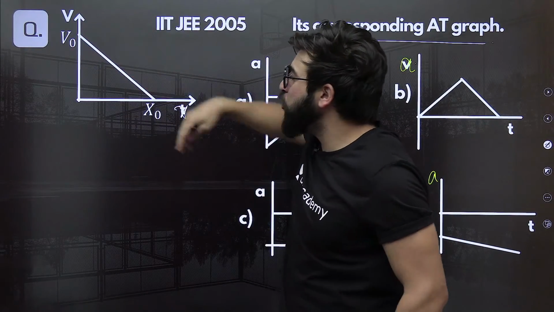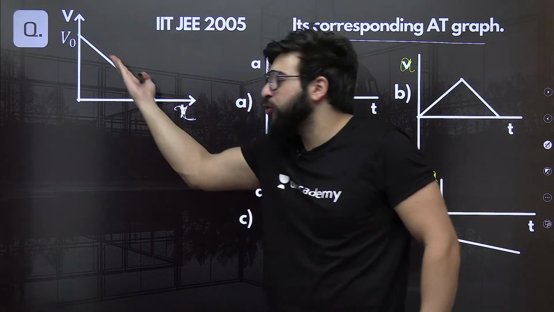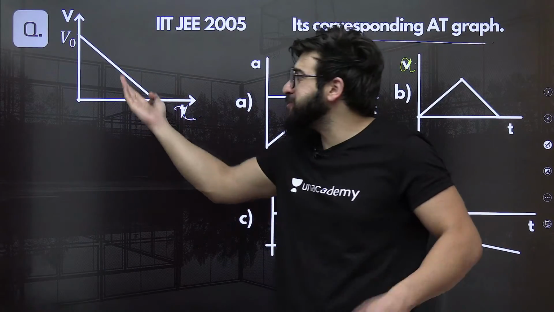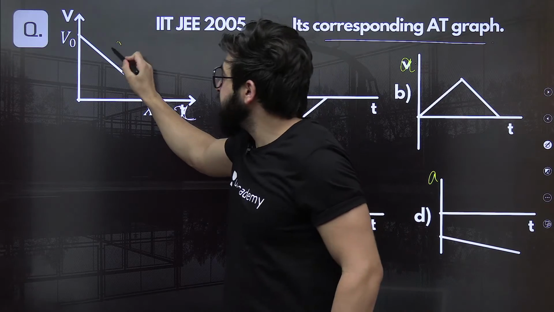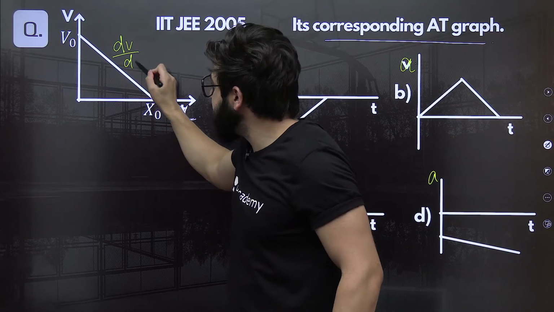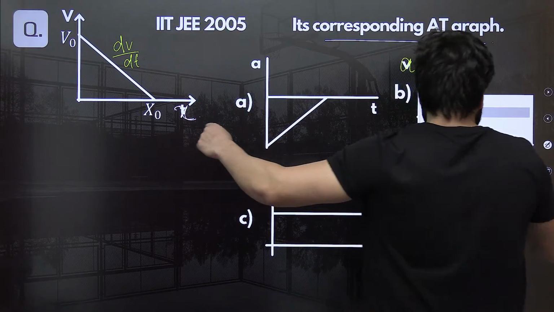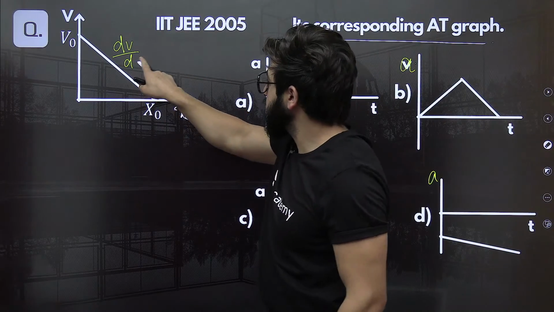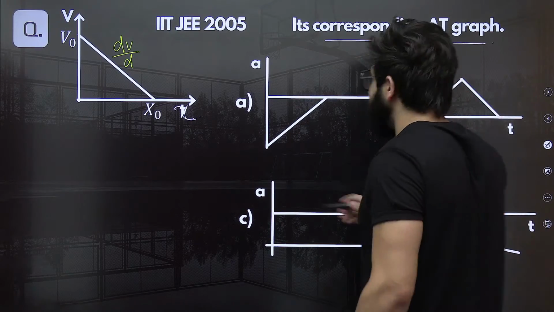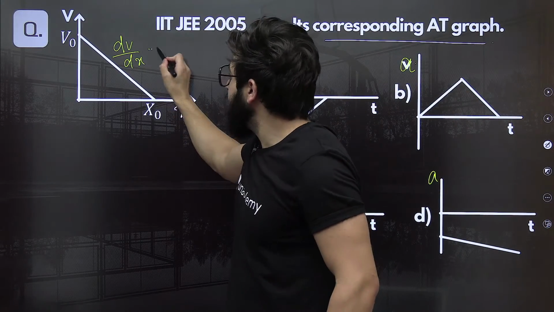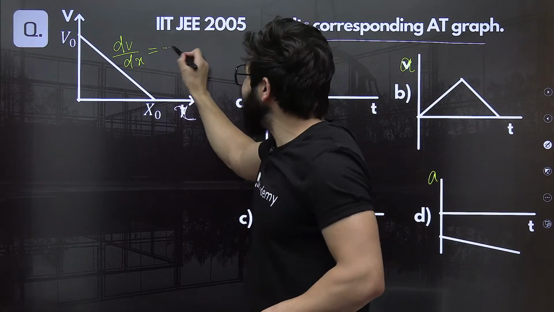If we try to have a look on this graph, can you tell me what is the slope of this line? Slope of this line will be what? That is nothing but dv by dx, because it is velocity versus x. What will that be? That will be clearly negative.